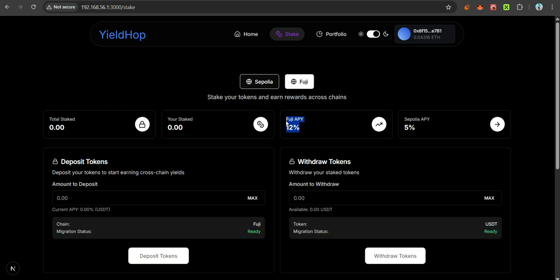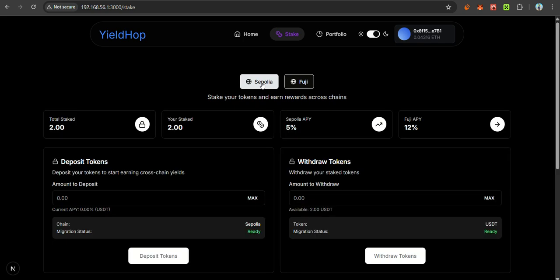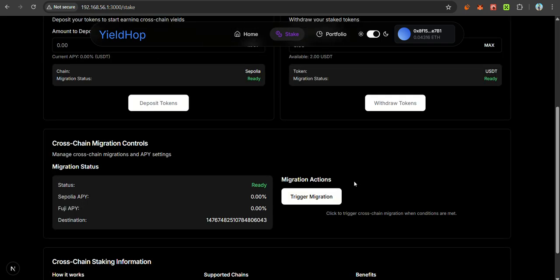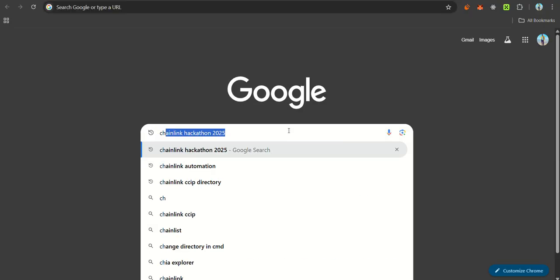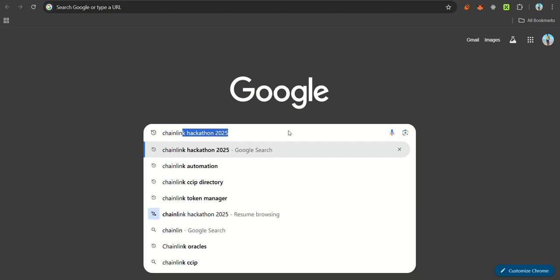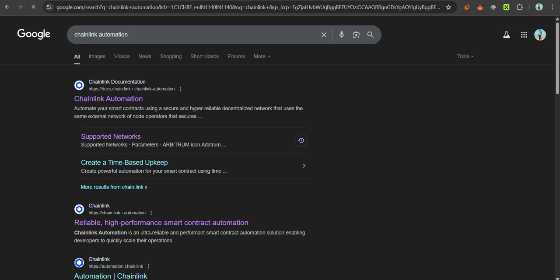Now you can see the APY of Fuji is higher than Sepolia. So let's click on Sepolia. Sepolia has 5%, but now Fuji has gone up to 12%. This is problematic for the user to invest in the contracts or protocol, so our platform manages it. We have also set up the automation, a 1 minute Chainlink automation.